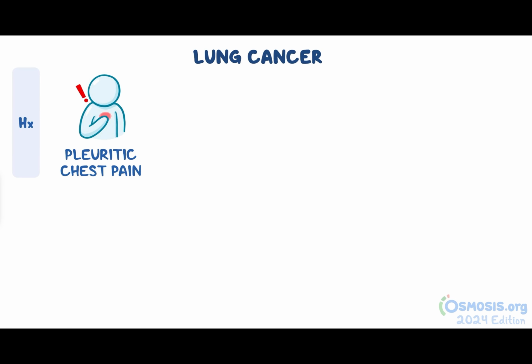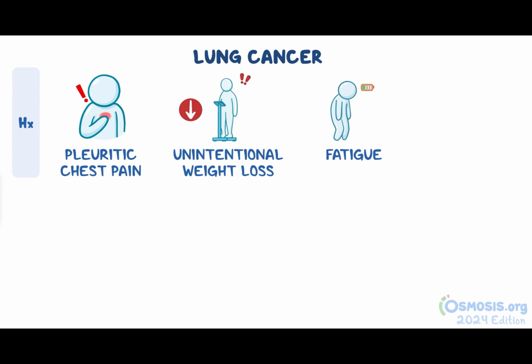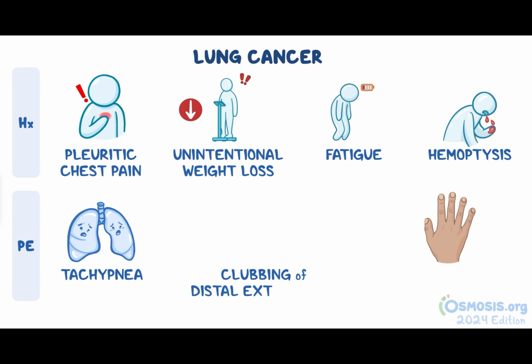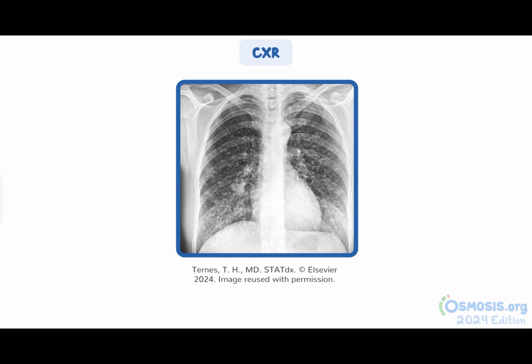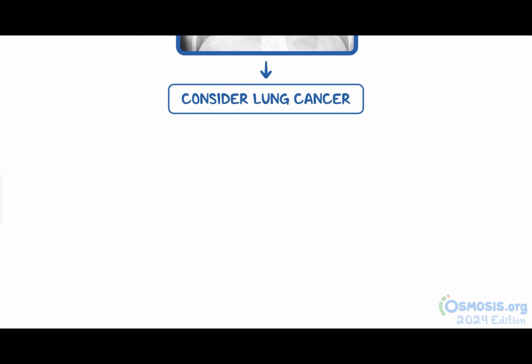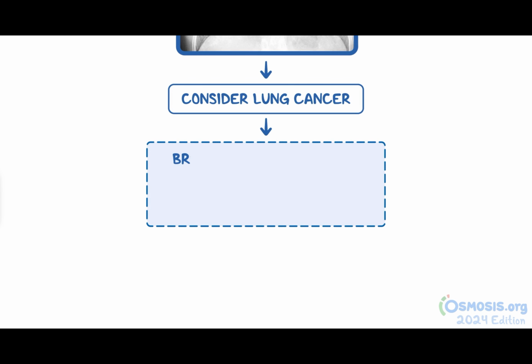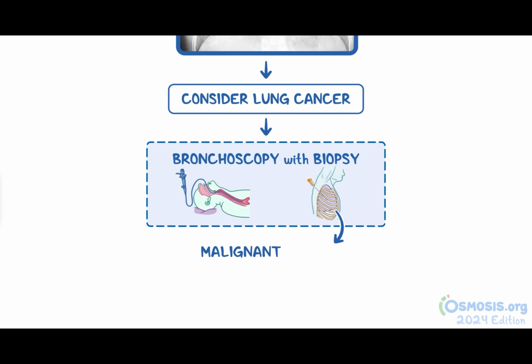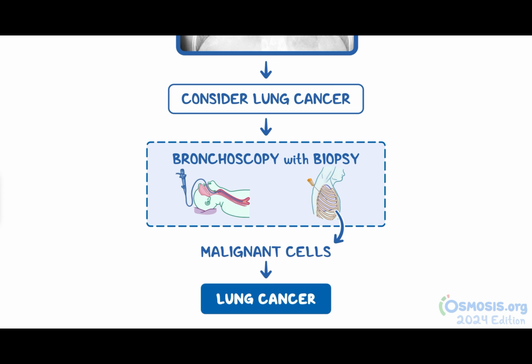Okay, now let's discuss lung cancer. In this case, your patient will typically report pleuritic chest pain, unintentional weight loss, and fatigue. In some cases, they might report hemoptysis. Additionally, the physical exam might reveal tachypnea and clubbing of the distal extremities, while the chest X-ray will show a lung nodule or mass, with or without pleural effusion. At this point, consider lung cancer as a cause of chronic cough and order a bronchoscopy with a biopsy of the mass or nodule. If the biopsy reveals malignant cells, you can diagnose lung cancer.